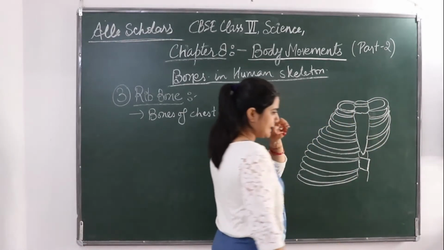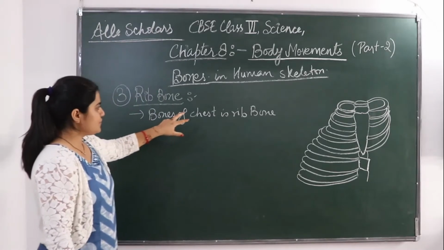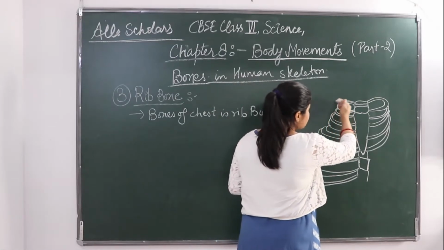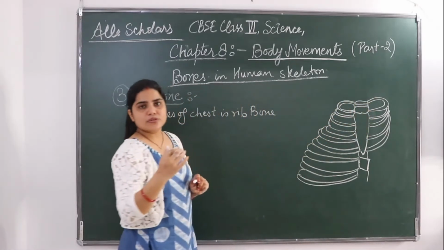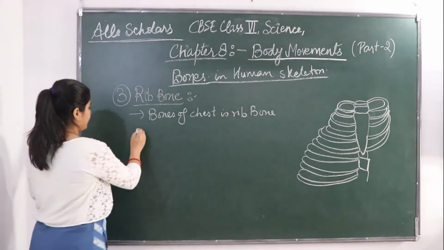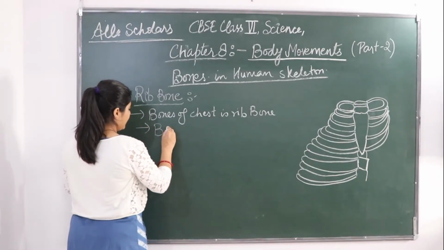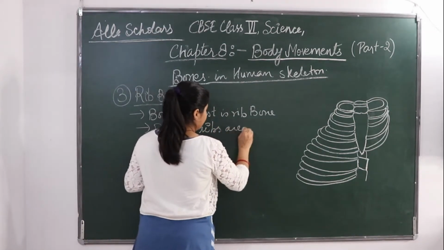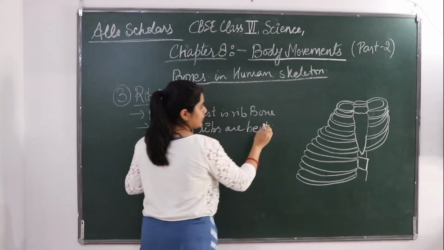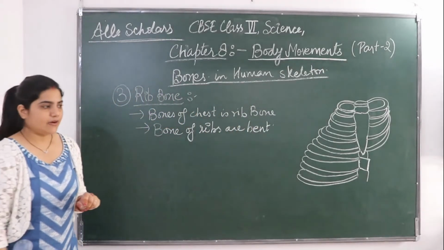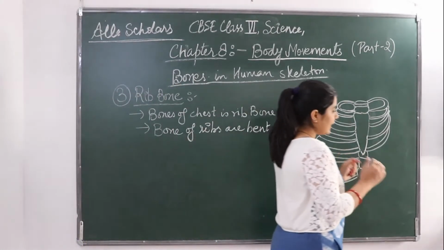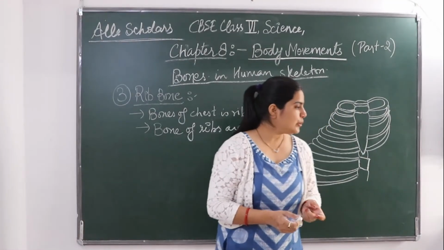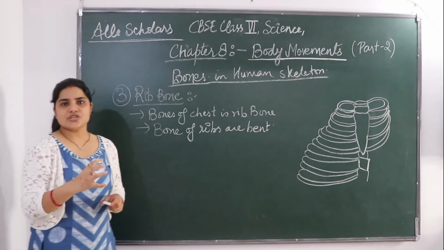Okay, it will be forming like this only. So the bones of the chest are the rib bones. You can see that they are curiously bent. Okay, these rib bones are bent. You can see this bending. Fine. So they join the chest bone and the backbone together to form a cone-shaped cage.